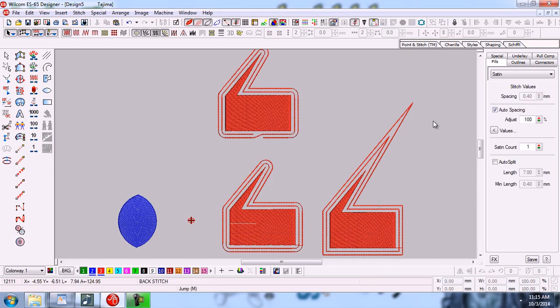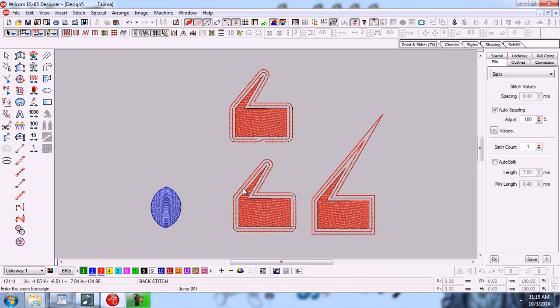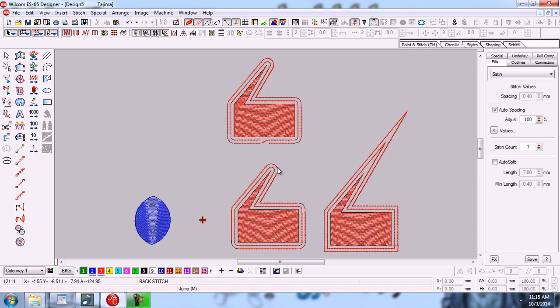Click on OK. You can see that in this object there are two different offset objects, but in the spiral you can see that only one line is making two insert offset objects.